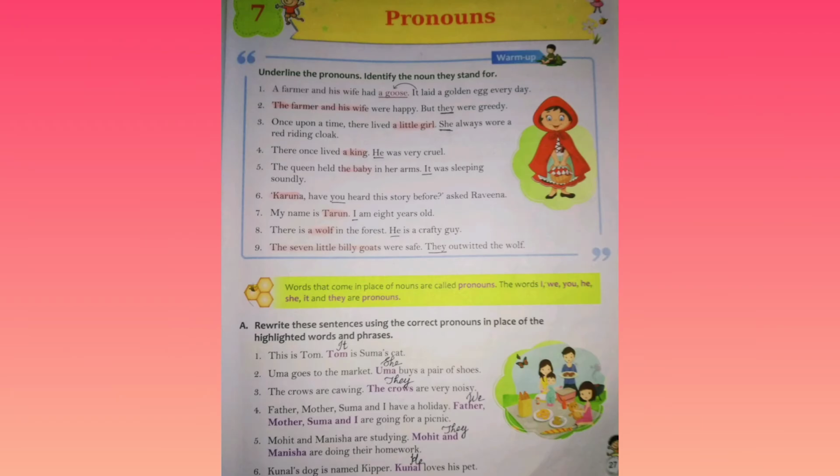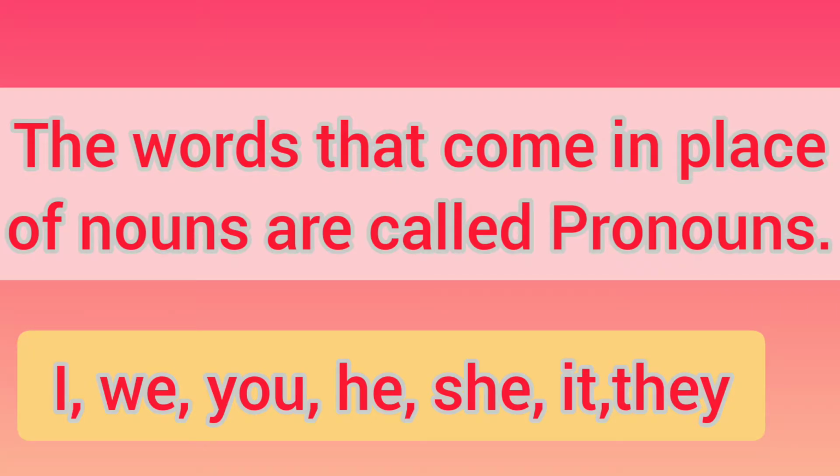Today we are going to learn English grammar, chapter 7 pronouns. Do you know what is a pronoun? The words that come in place of nouns are called pronouns. And which are the words that are used as pronouns? The words I, we, you, he, she, it, and they are pronouns.